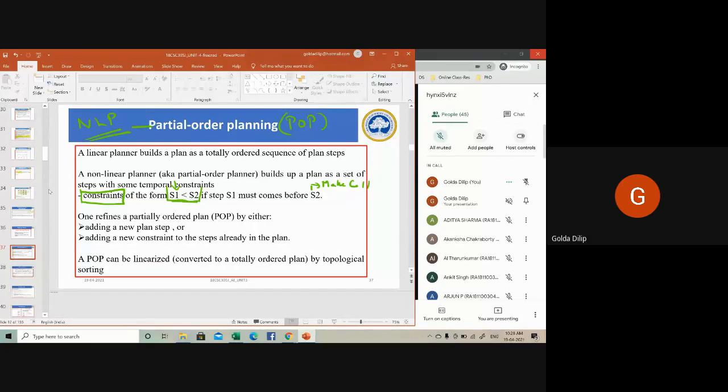But then you don't have a clear idea regarding how those operators or actions should be ordered with respect to each other. That's where non-linear planning, or a partial order plan, which is an example, comes into the picture.